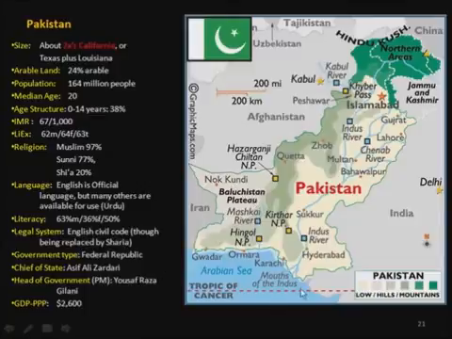And then the GDP is around $2,600 a year. Again, if we look at this map, the light-colored areas are lowland areas, which we would expect towards the coast and the Indus River delta, and then the dark green areas are the upland areas. And we'll look at some of the Hindu Kush. And there's actually the Karakorums up here as well.